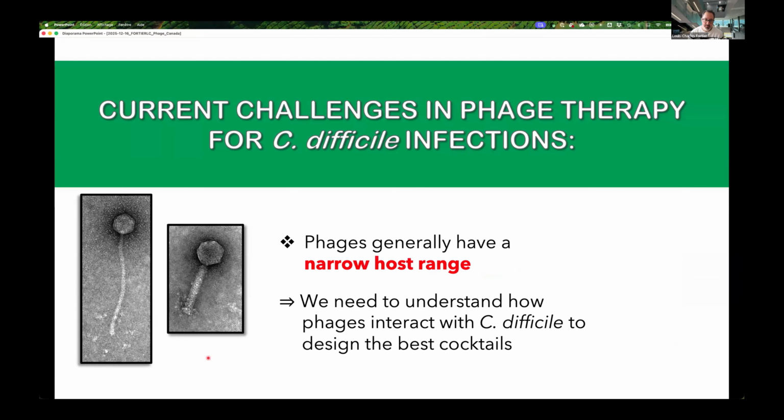Difficile phages, because we need to understand how these phages interact with the cell surface of C. diff to be able to design the best cocktails for therapy eventually. So today we'll present the work of Alexia Royer, a PhD student in my lab that just finished a couple